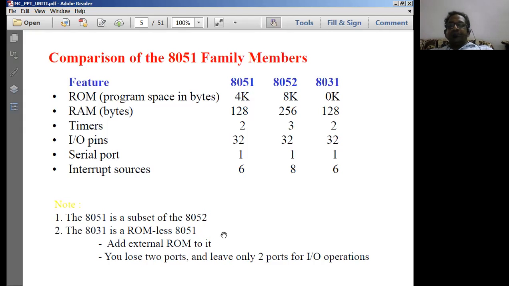See, this is the difference between the ROM in a microprocessor and a microcontroller. In the microprocessing unit, what will be stored in ROM? It is the BIOS software. The BIOS software will be stored in the ROM area. So whenever you start the computer, the BIOS software is going to get executed.